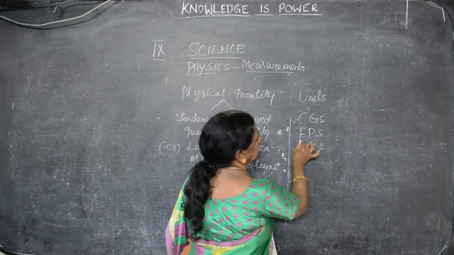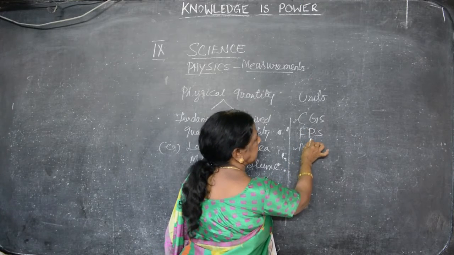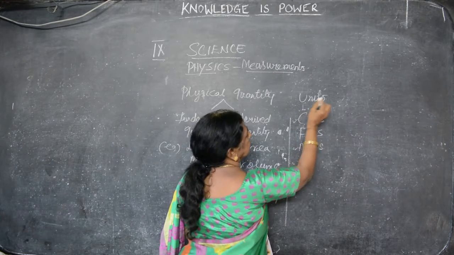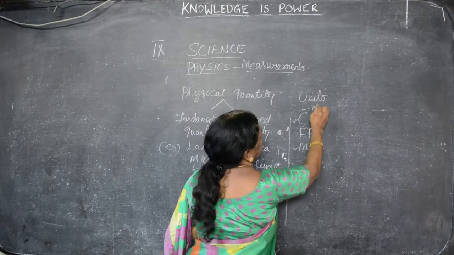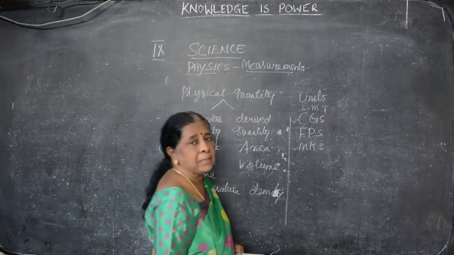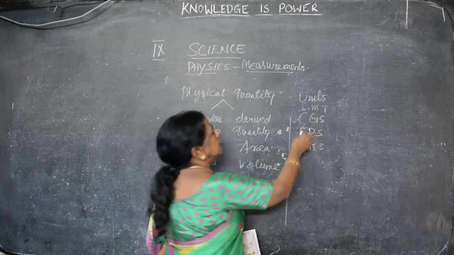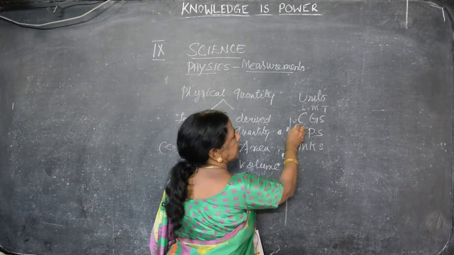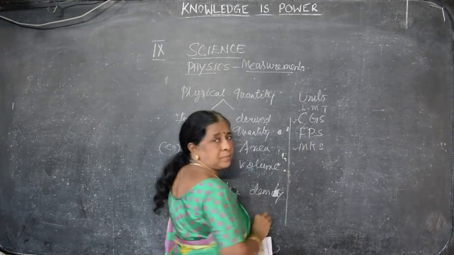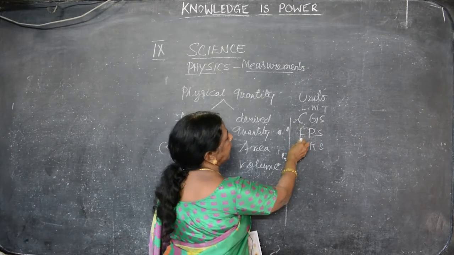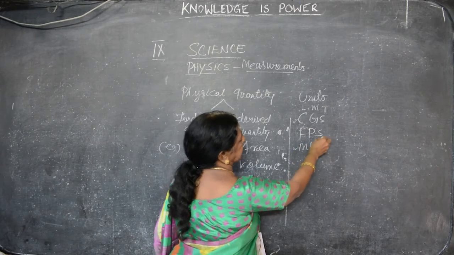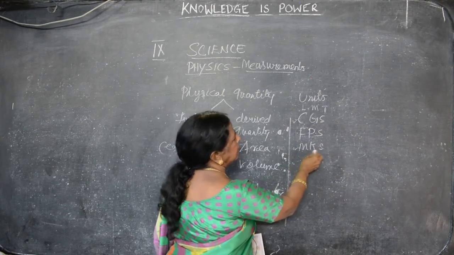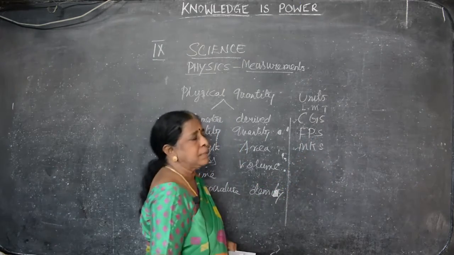FPS is foot, pound, second. This is length, this is mass, this is time. In the CGS system: centimeter, gram, second. In the FPS system: foot, pound, second. In the MKS system: meter, kilogram, second.